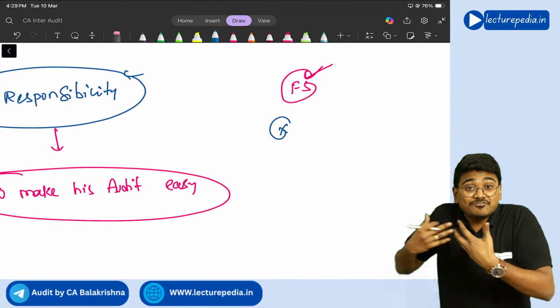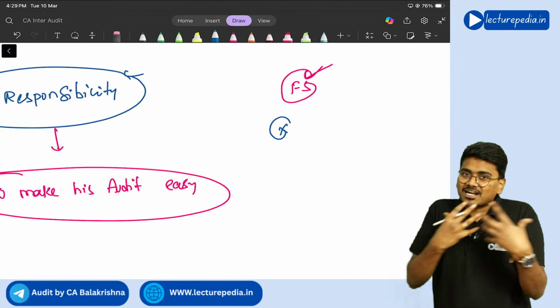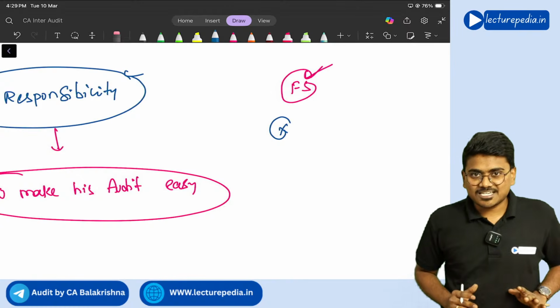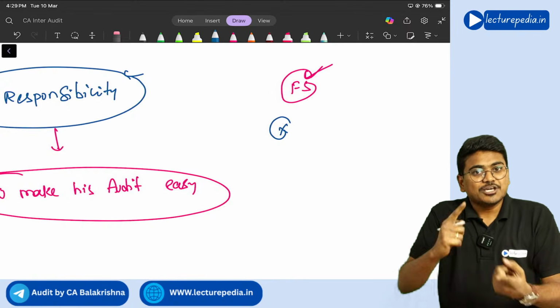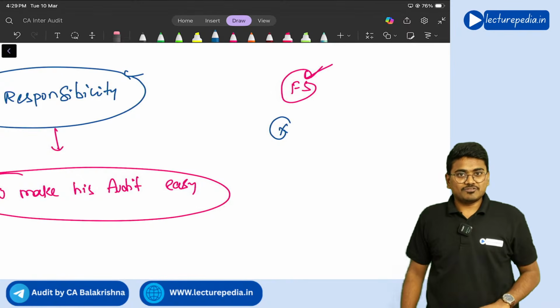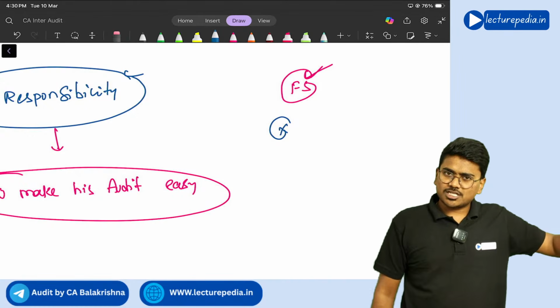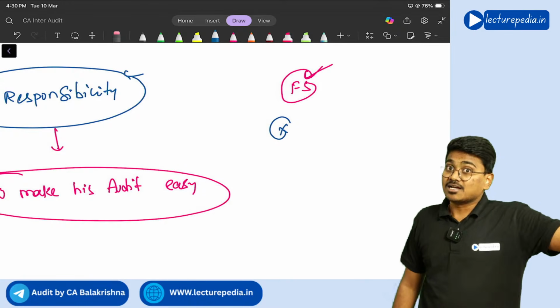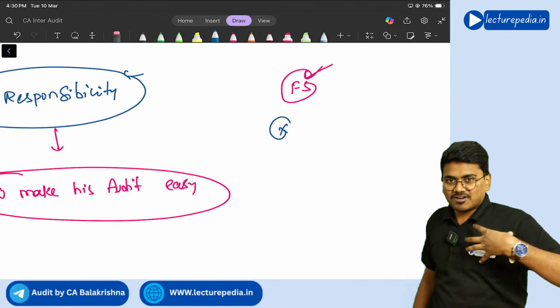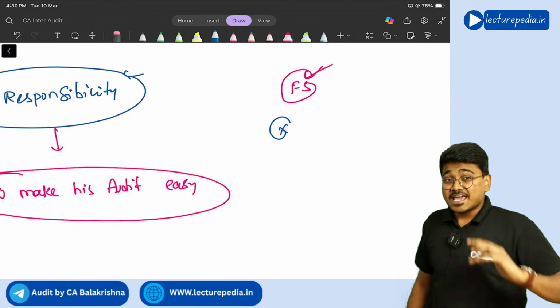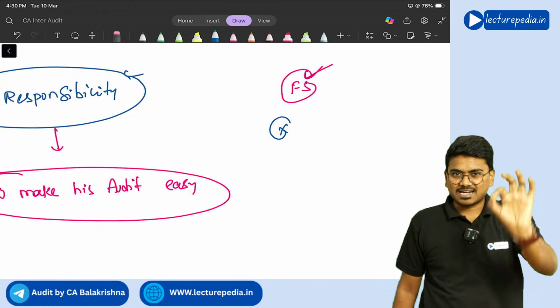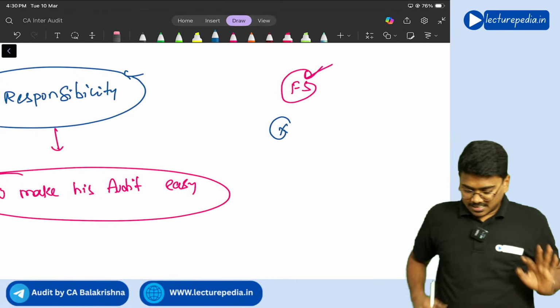Why? By verification of controls, his work of audit becomes easy. How it becomes easy, we will see in chapter number 4. As of now, you just remember that there is no responsibility on the auditor to verify controls, but to make his audit work easy, he will verify the controls. Understanding? Is it clear till now?